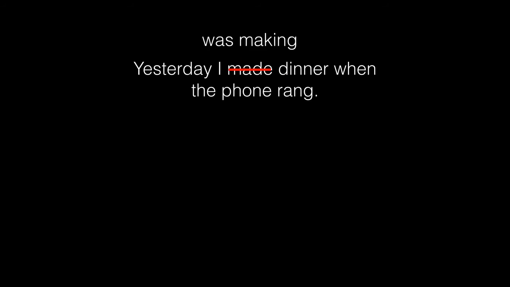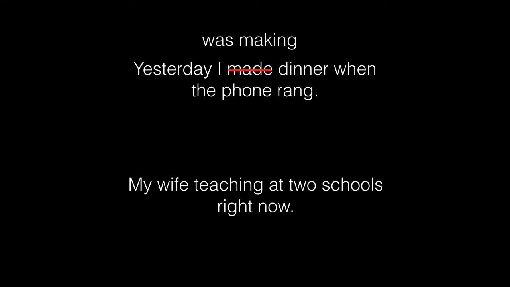Another example of this, "my wife teaching at 2 schools right now" is incorrect because we have the teaching, but we don't have the to be verb to go along with it. So because we're talking about right now, we need a present tense to be verb. So I would say my wife is teaching at 2 schools right now.